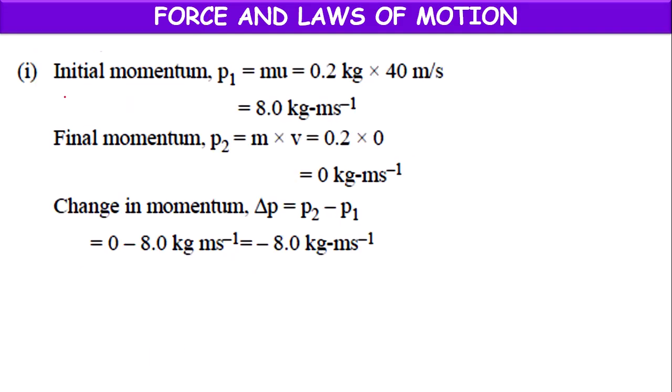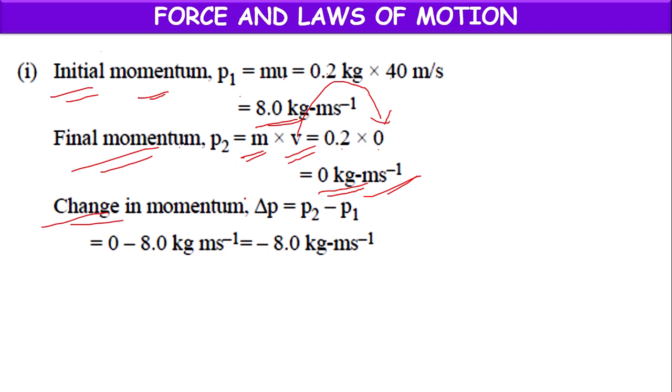So now we have to calculate initial momentum, P1. So mass into initial velocity. 0.2 into 40. Answer 8.0 kg meter per second. Final momentum. Mass into final velocity. Here final velocity is 0 because ball has been stopped. 0.2 into 0, which is equal to 0 kg meter per second. That is final momentum. Change in momentum means final momentum minus initial momentum. 0 minus 8.0, which is equal to minus 8.0 kg meter per second. This is the change in momentum.